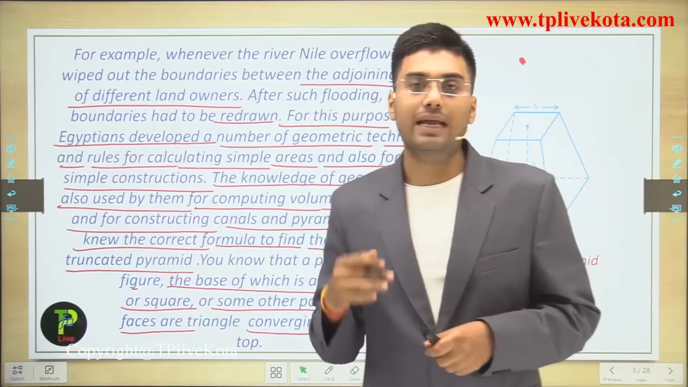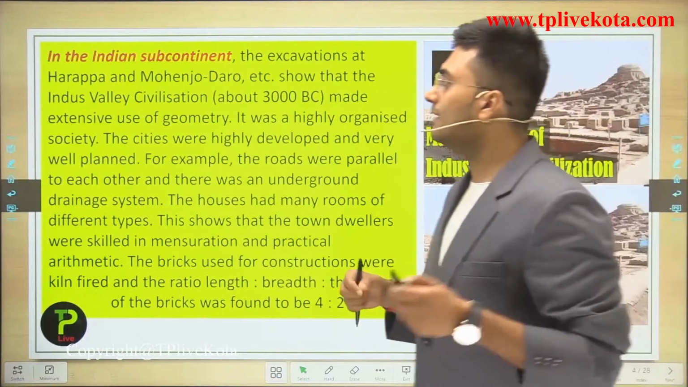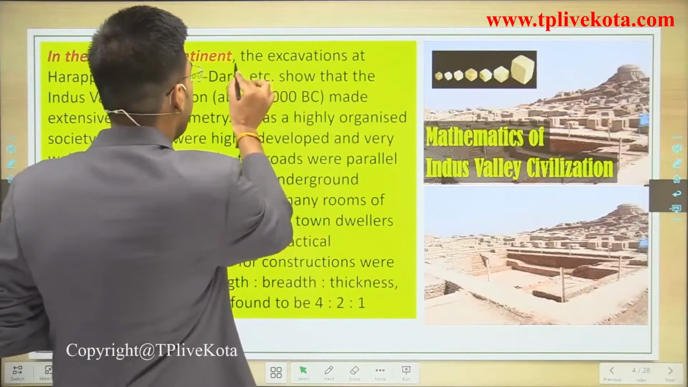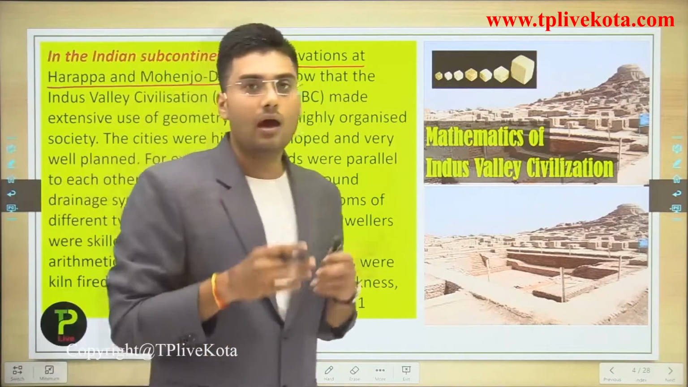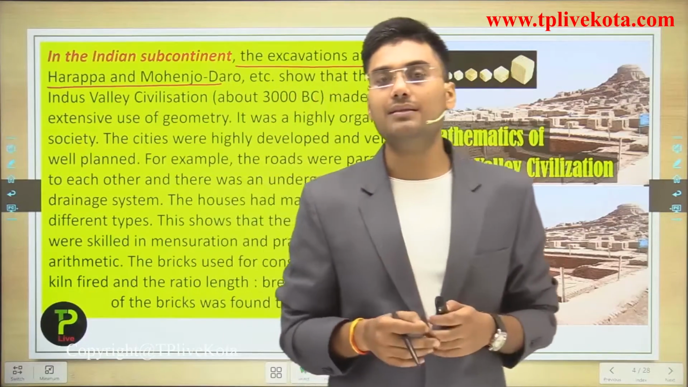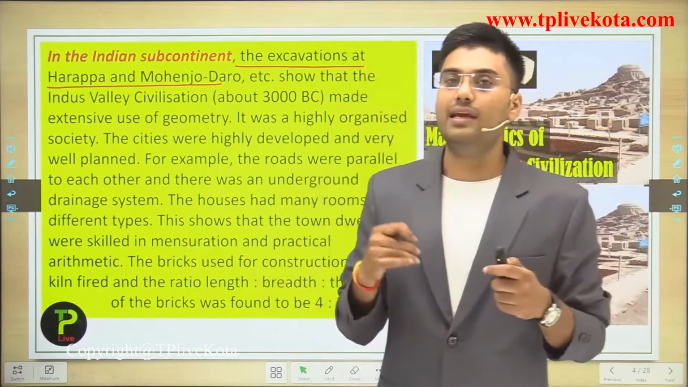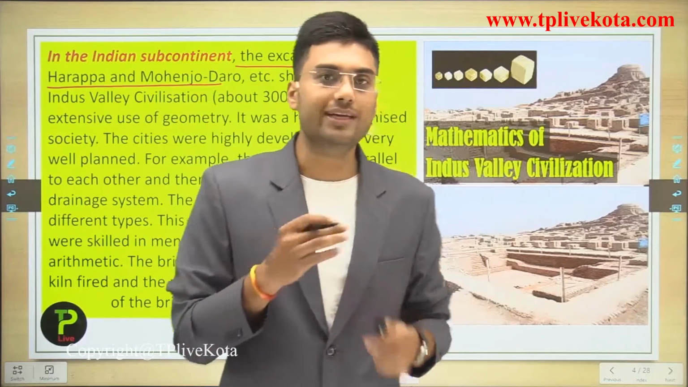Let's talk about Indian society. In the Indian subcontinent, the excavation at Harappa and Mohenjo-daro was a very famous civilization of India. This civilization was the first well-arranged society. So let's talk about it.